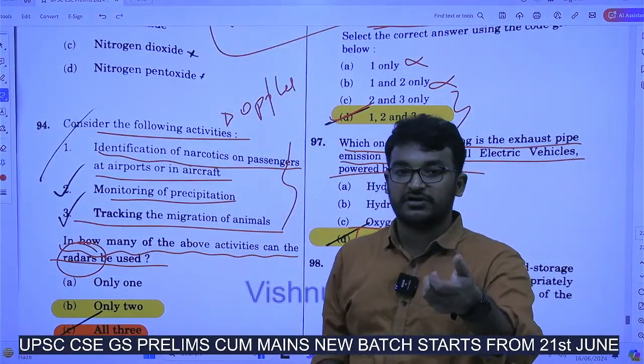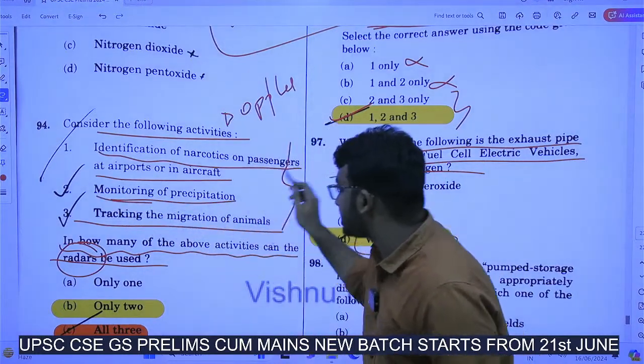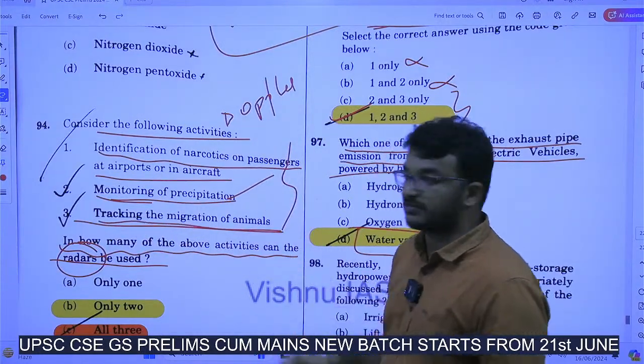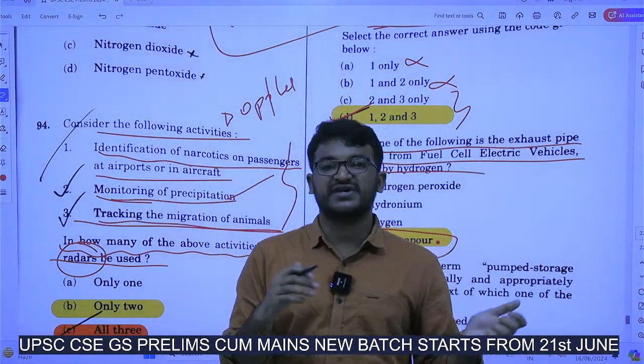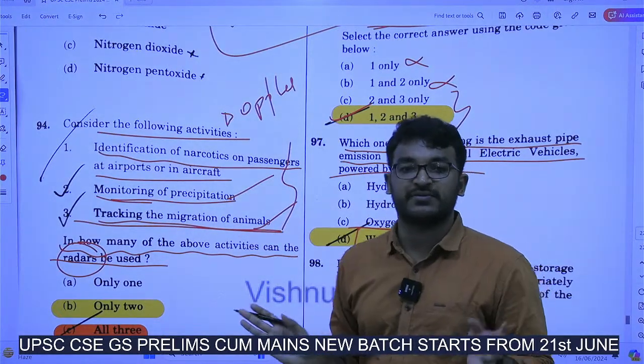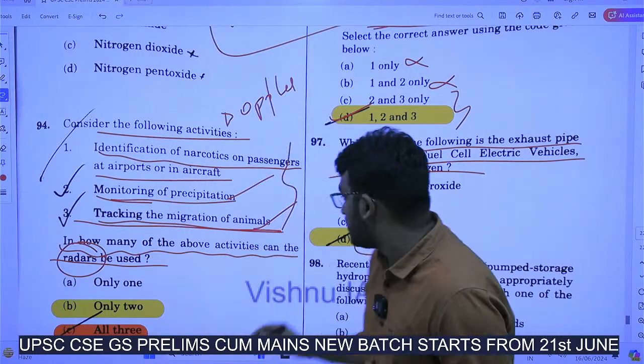Doppler radars we will be using for weather prediction. So, monitoring precipitation will be happening using this radar. Next, tracking the migration of animals. Using these radars, US and other bodies are tracking the migration of animals in this winter season, Siberia, this Siberian cranes. So this is also possible.